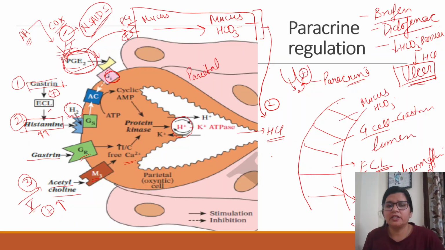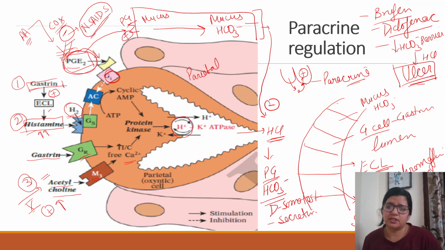So what increases HCl? The first thing is gastrin, second thing is histamine, and third thing is the vagal stimulation. And what decreases HCl, the inhibitory signal, is basically one, prostaglandin itself, second is bicarb which makes the barrier, right? Then is D cell which secretes somatostatin, and intestinal signals are basically secretin and CCK, cholecystokinin.